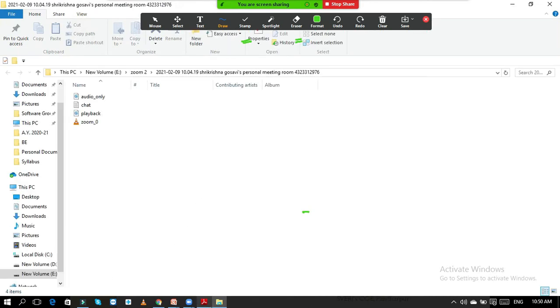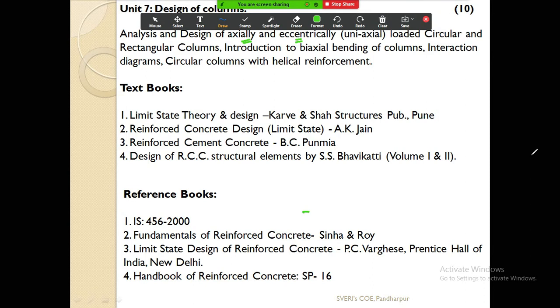The column which is subjected to axial and eccentric load, we are going to design. The shape of the column may be rectangular or circular, and we are going to design the column for rectangular and helical reinforcement.